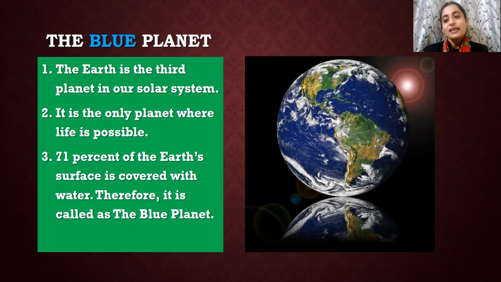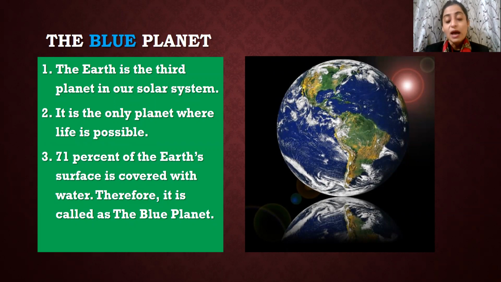Correct. Why is it called the blue planet, children? You just take a look at this one figure. We have Earth as a sample here. So what do you see in this picture? There is the maximum of blue shade. And what does that blue stand for? That blue is for the water, right?